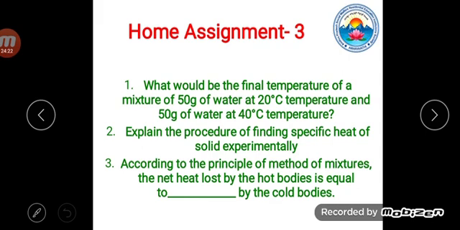Okay. Now I want to close this session with home assignment 3. There are 3 questions. Please try to read and understand this and write down the answers. We will meet next session with different concepts. Please try to understand, and if you have any doubt, please ask me in my sessions.